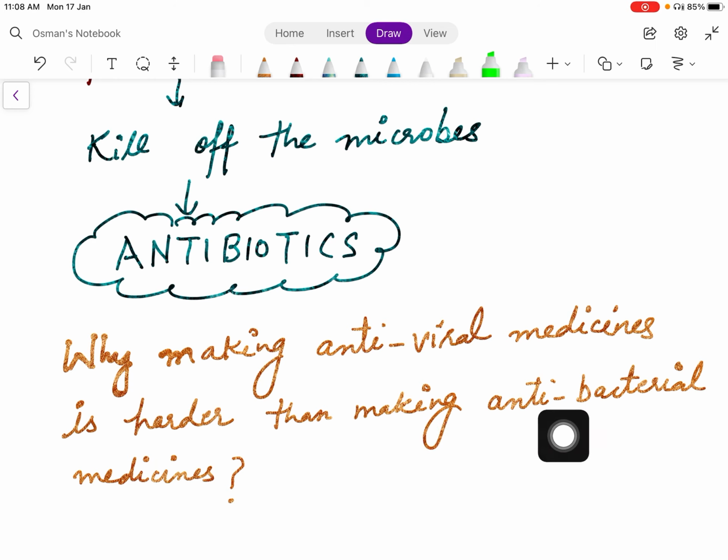That means it is easy to make antibacterial medicines. Why? Because bacteria have many biochemical processes of their own that are not found in the host organism. So we can easily target them or block those processes which are related only to the bacteria. So that's why it is easier to make antibacterial medicines as compared to antiviral medicines.